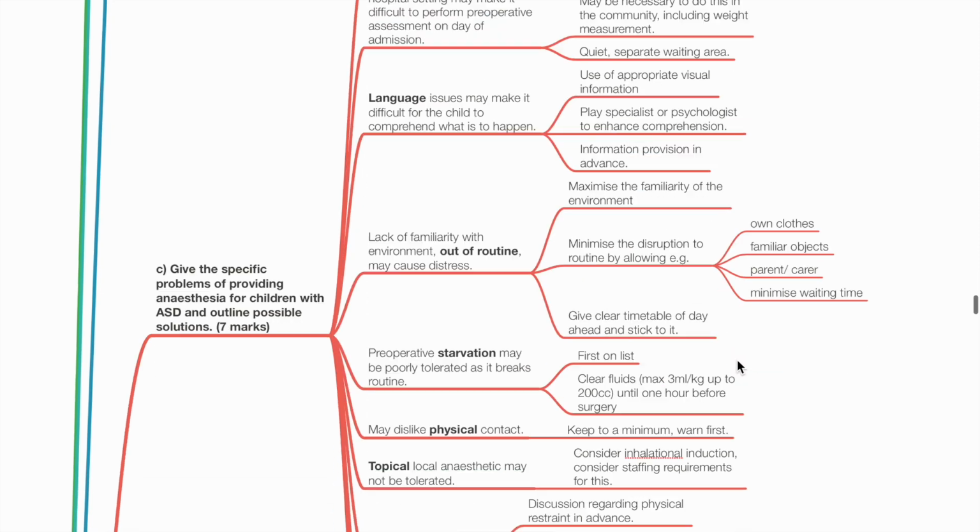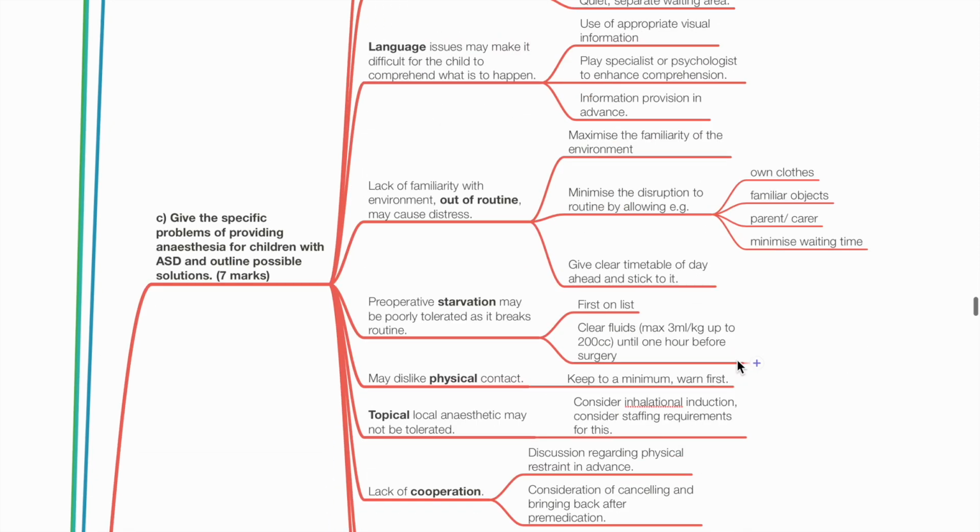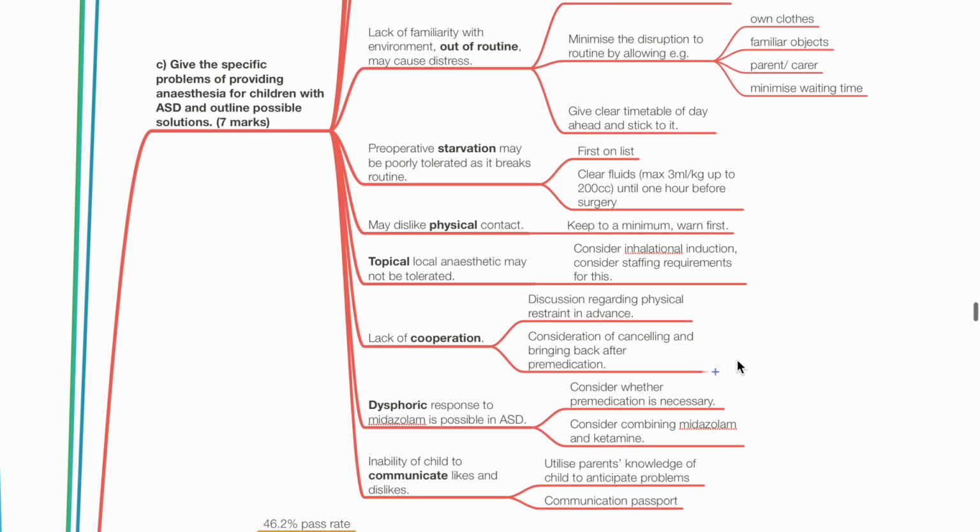Information provision in advance. Lack of familiarity with environment, out of routine, which may cause distress. Solution: maximize the familiarity of the environment, minimize disruption of routine by allowing own clothes, familiar objects, parents, familiar carers, and minimize waiting time. Give clear timetable of day ahead and stick to it. Next problem is pre-op starvation, may be poorly tolerated as it breaks the routine. Solution: put the patient first on the list. Allow clear fluids, maximum 3 ml per kg up to 200 cc until 1 hour before surgery when appropriate.